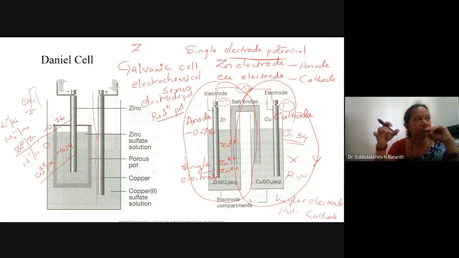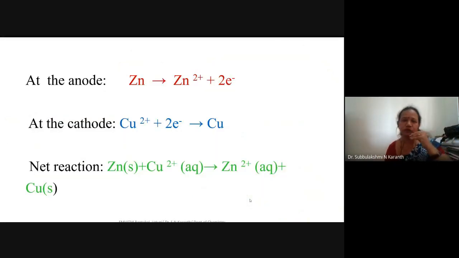So here copper has a higher electrode potential, so it is taken as the reduction electrode. By sign convention, the reduction electrode is always placed on the right side of the cell, and the oxidation electrode is always placed on the left side of the cell. This is about the Daniell cell. What type of reaction do you observe in this cell? The Daniell cell, as you already know, consists of a zinc electrode and a copper electrode, where zinc is the anode and copper is the cathode.